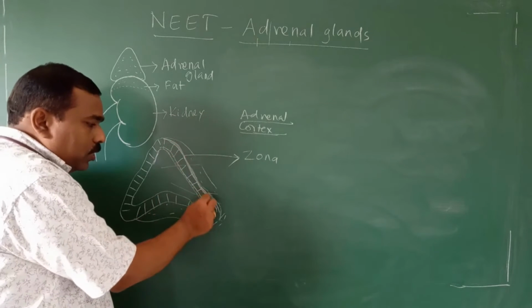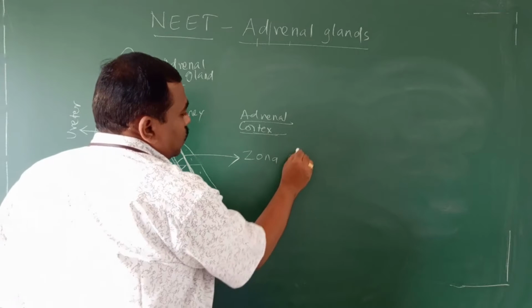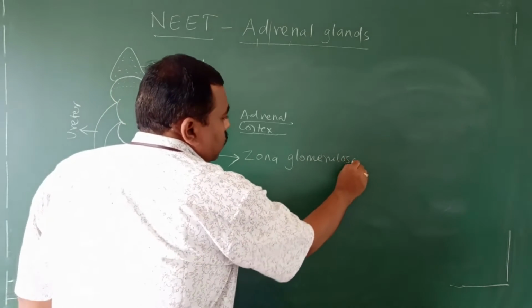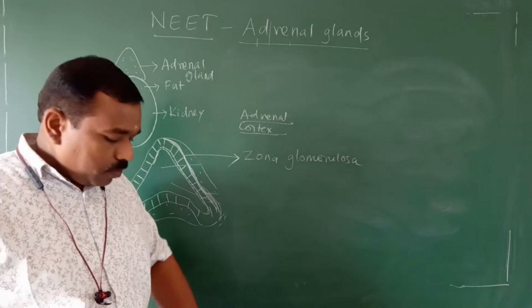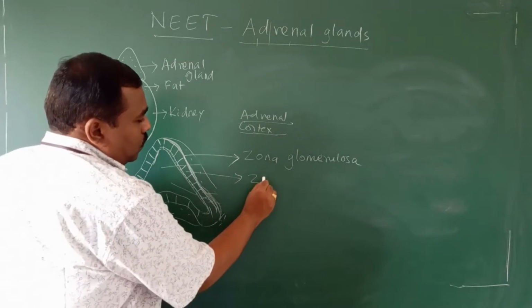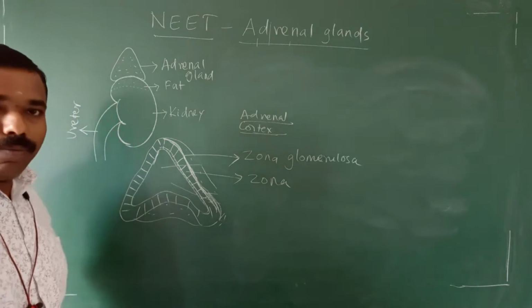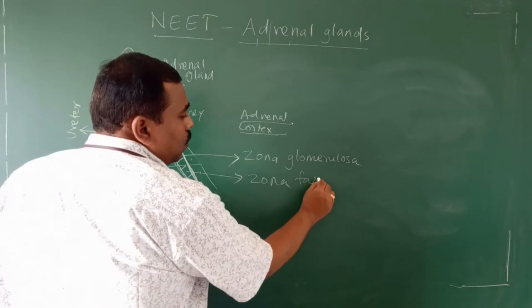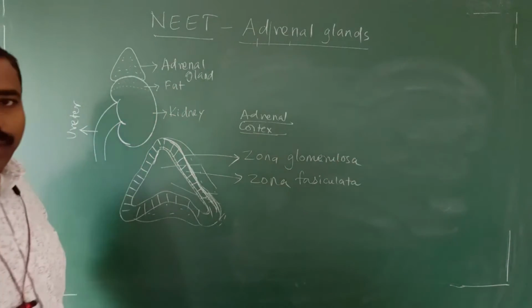The outermost layer is called zona glomerulosa. Then the middle one, a somewhat thick region, is termed zona fasciculata.